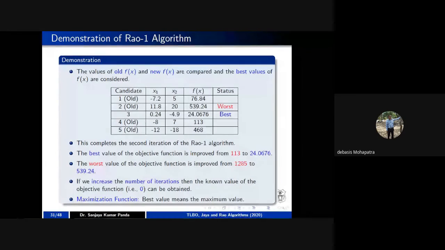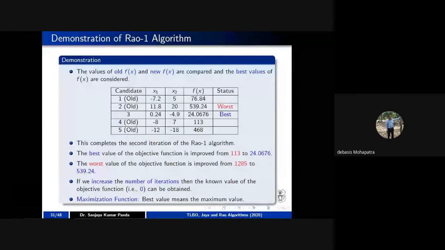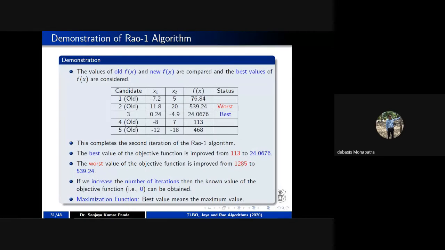Because it may happen that the crossover and mutation that you are using in GA may be helpful in some cases. In that case, you may not want to apply the crossover probability and mutation probability. I am telling you that in some of the problems, it may happen that due to crossover and mutation, GA may get a better result than TLBO.